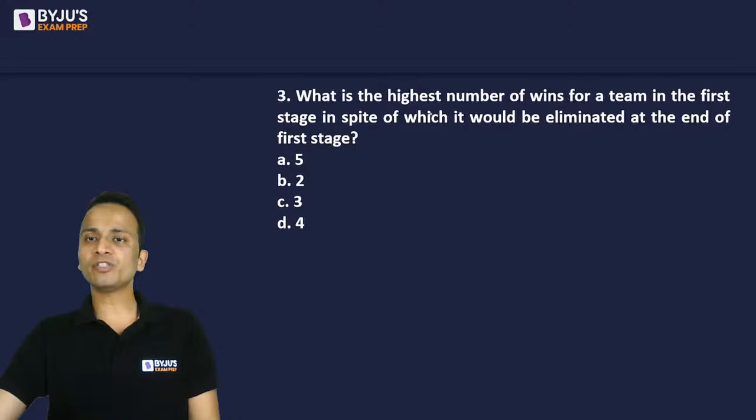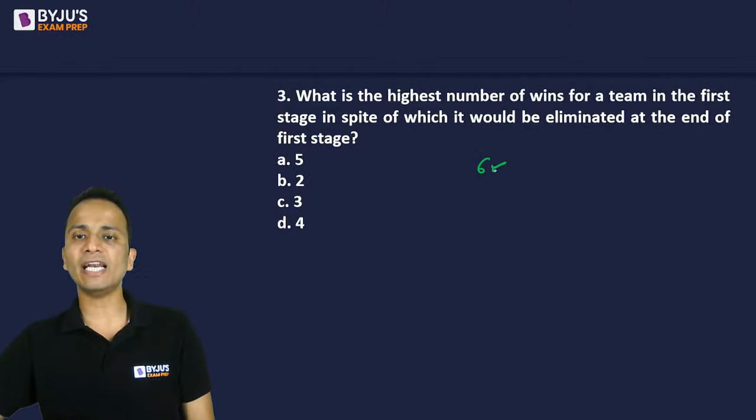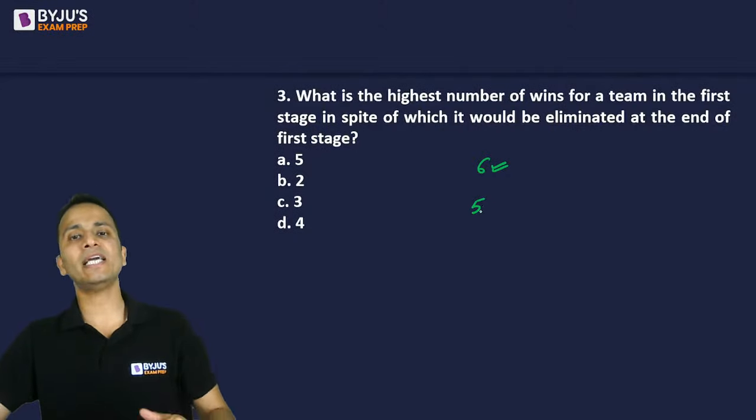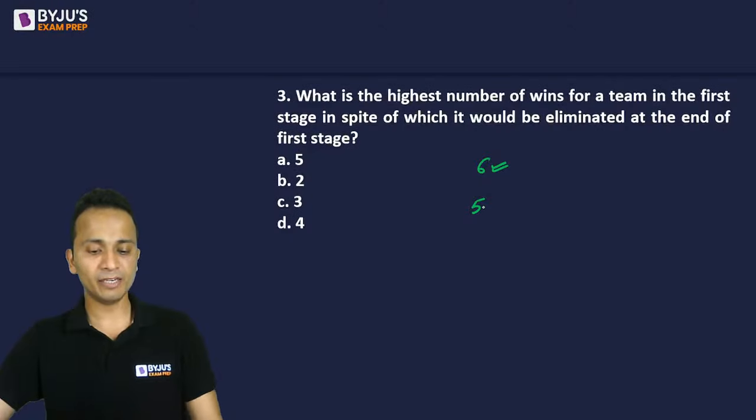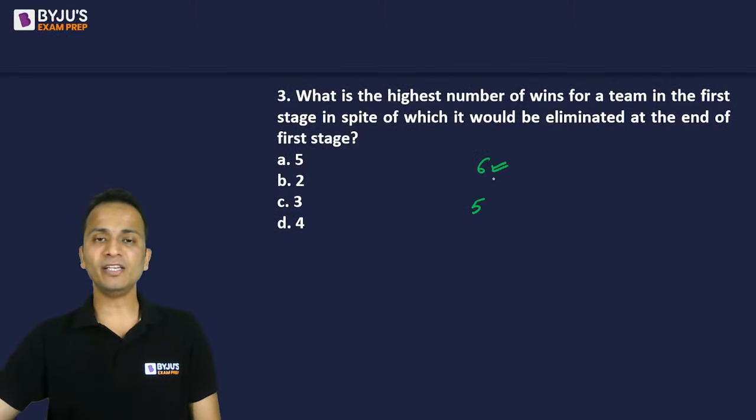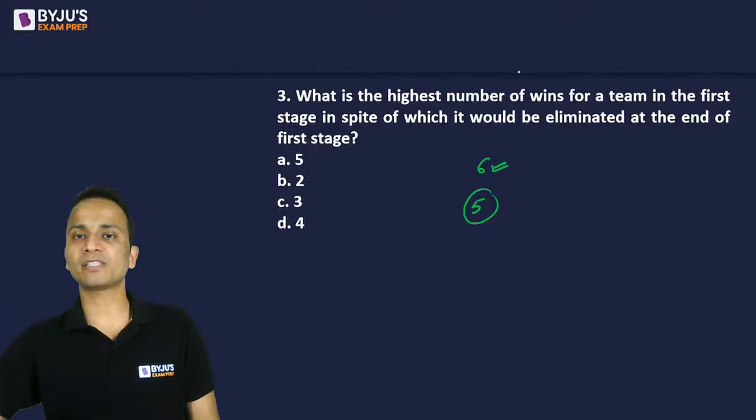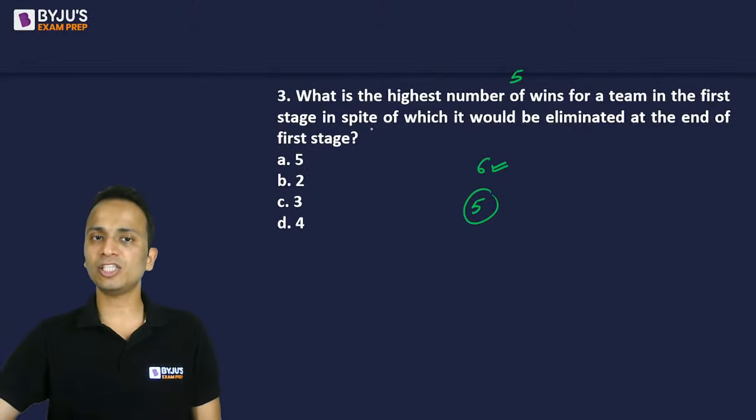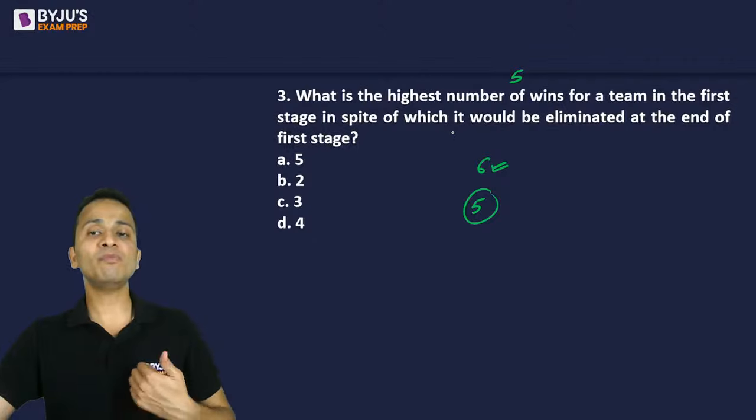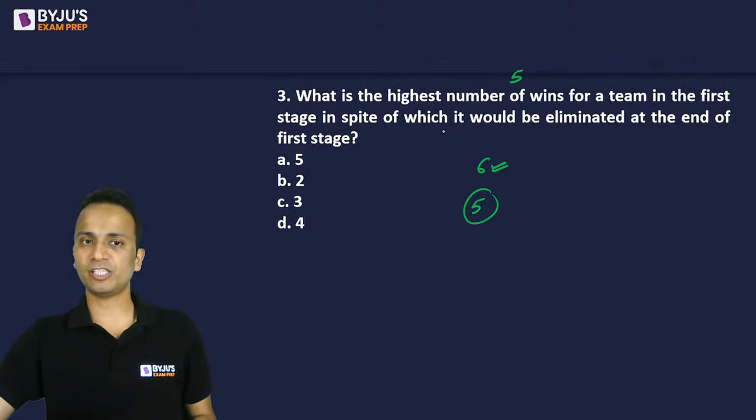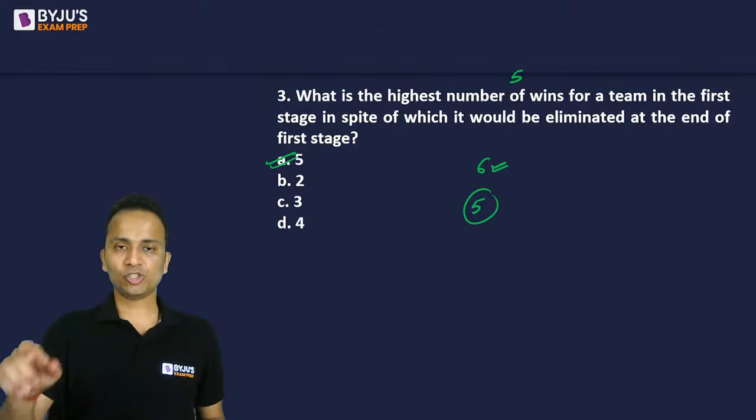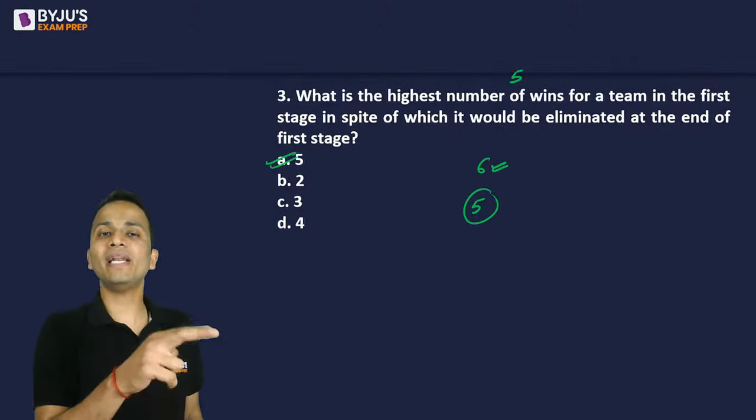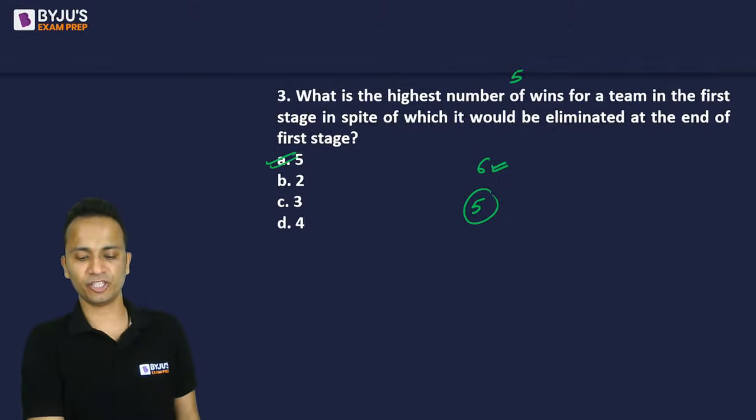So what is the highest number of wins for a team in the first stage, in spite of which it would be eliminated at the end of first stage? So basically 6 wins have guaranteed my position. So if I win 5 matches, can I say that it may be possible that I will be eliminated? Yes. Okay, fine. So the highest number of wins, 5 in the first stage, in spite of which a team would be eliminated at the end of first stage. So the answer should be 5. So the answer for this question will be 1 less than the answer for the previous question.